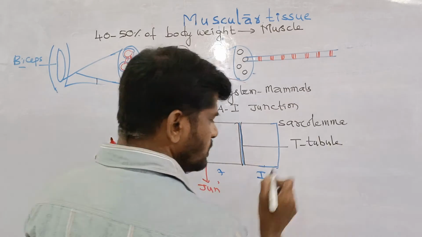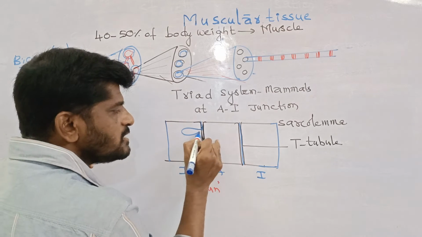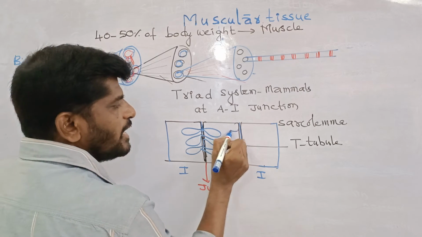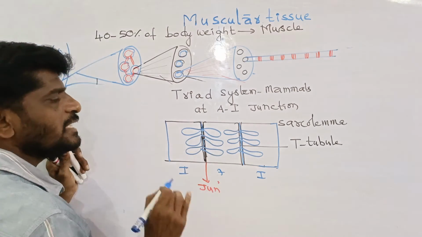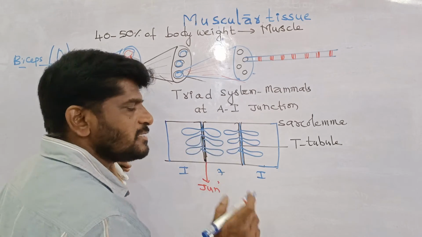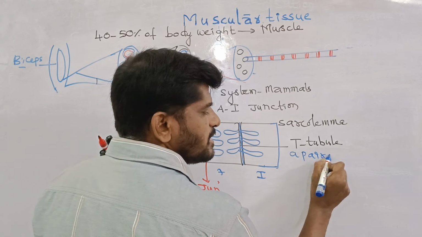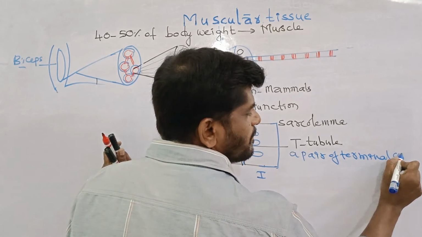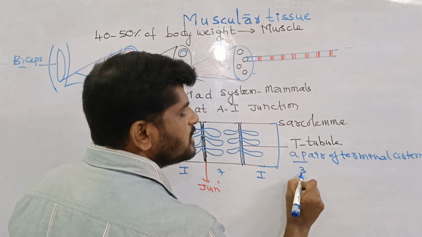A transverse tubule. A T-tubule is flanked on either side by a pair of terminal cisternae. These are the terminal cisternae. Again, these are the terminal cisternae. This is called the triad. Therefore, one triad is formed by three structures, one T-tubule and a pair of terminal cisternae. 1 plus 2 is equal to 3 structures.